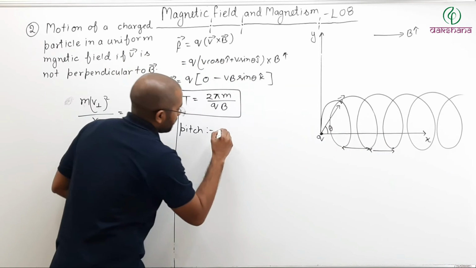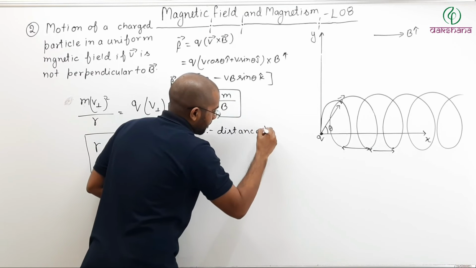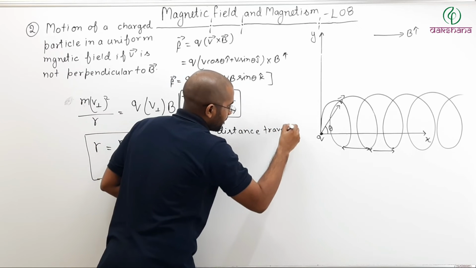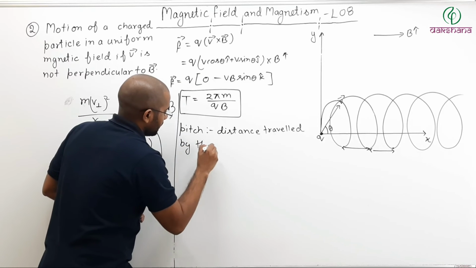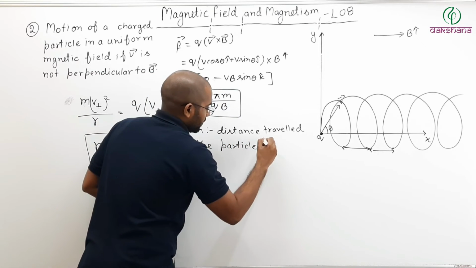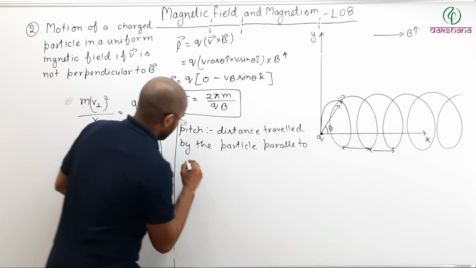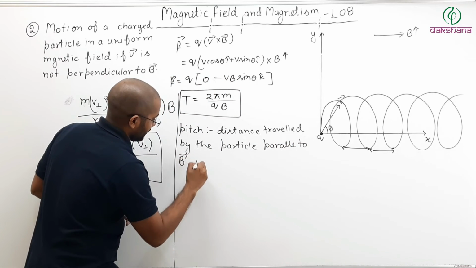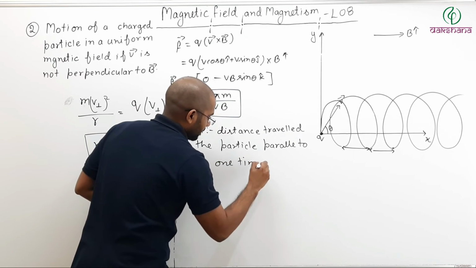So pitch is the distance traveled by the particle parallel to the magnetic field in one time period.